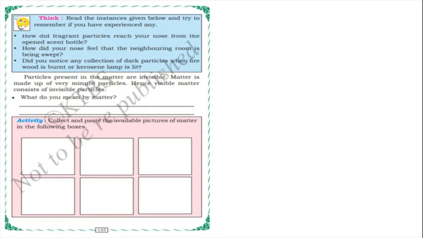And how did your nose feel that the neighboring room is being swept? Did you notice any collection of dark particles when firewood is burnt or a kerosene lamp is lit? How do you come to know all these, children?